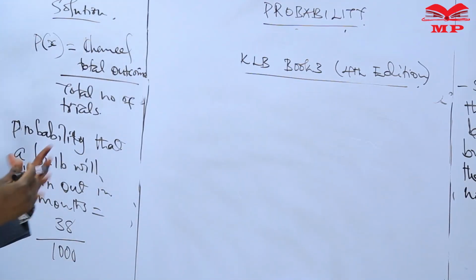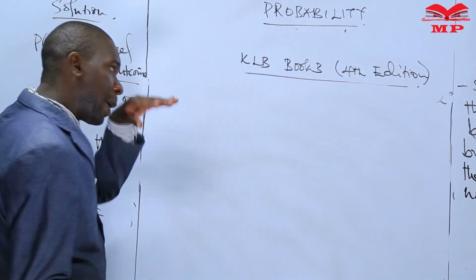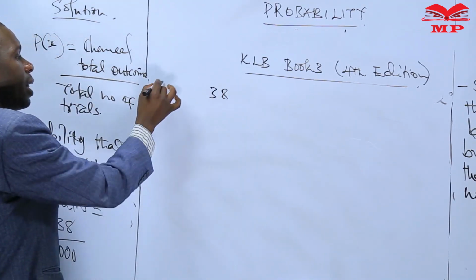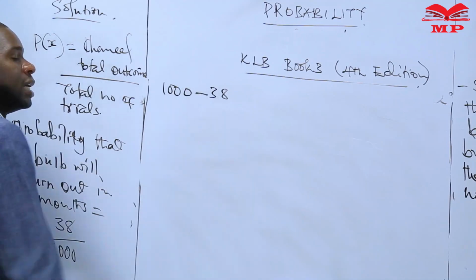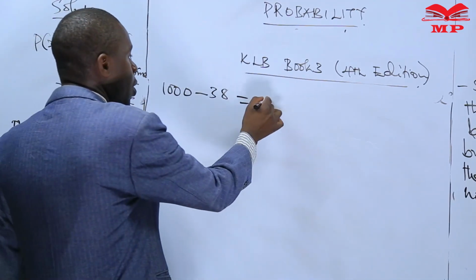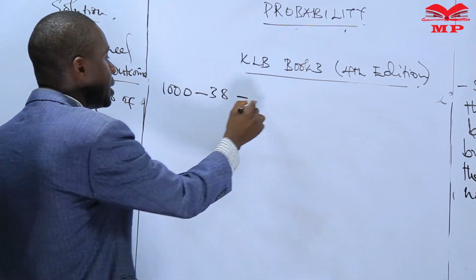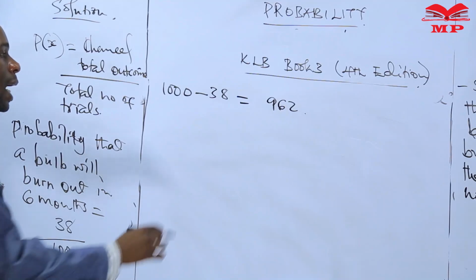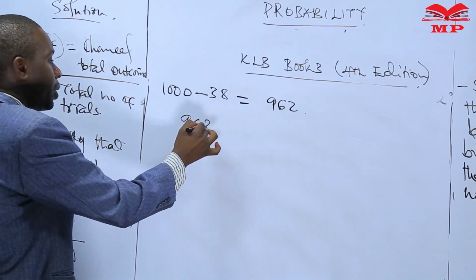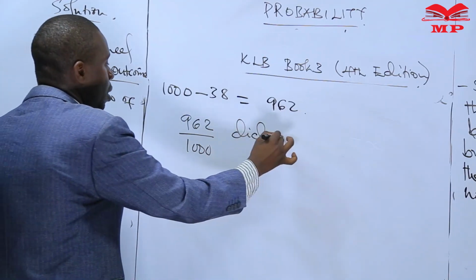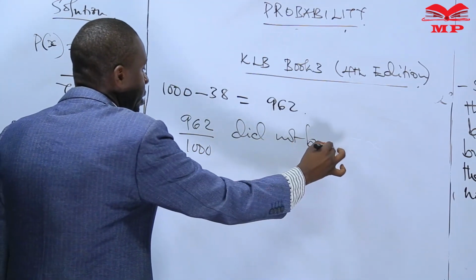But what if we want a situation where a bulb will not burn? It means that if 38 bulbs burn out of 1,000, then there are a certain number of bulbs that did not burn. So we'll have 1,000 minus 38, giving us 962. So 962 out of 1,000 bulbs did not burn.